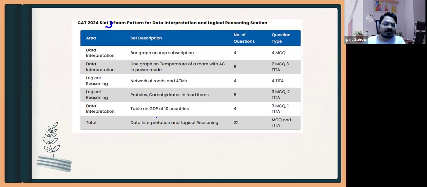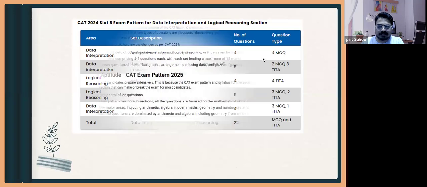Similarly, this was in CAT 2024 slot 3. There were 3 slots. There were different types of questions: a bar graph on app subscriptions, then the temperature of a room with an AC in different power modes, then networks, roads and ATMs. The next set was protein carbohydrate models, and a table on GDP of 10 countries. In total there are 22 questions, some MCQ and some TITA questions.